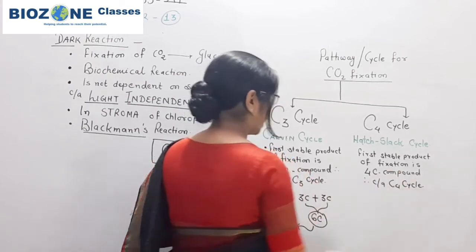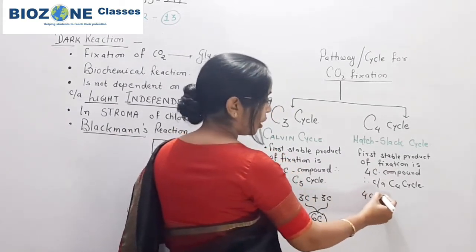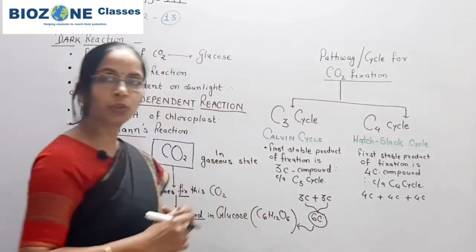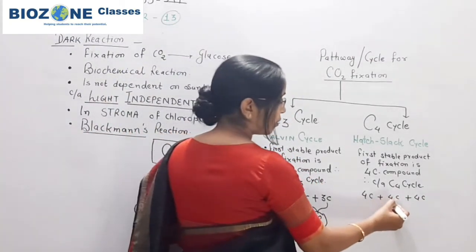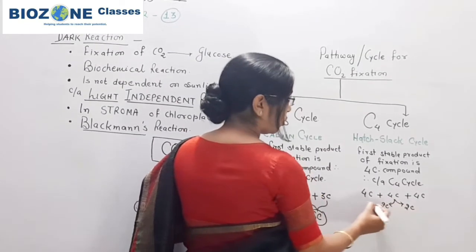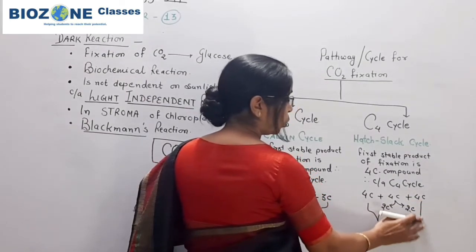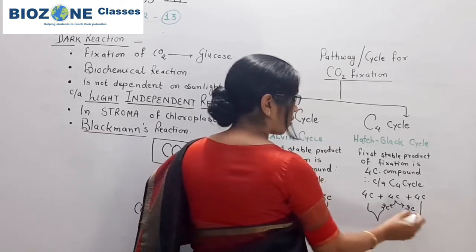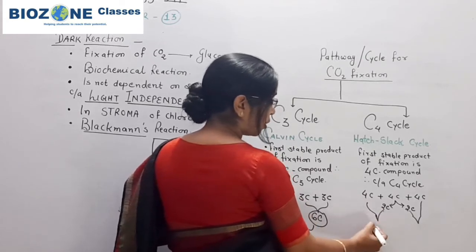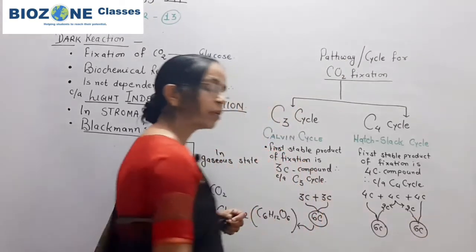it is called C4 cycle. And when the 4-carbon compound is formed, 3 molecules of 4-carbon compounds come close together, and after that one of the 4-carbon compounds is immediately broken down into 2 carbons, and then again the 4-carbon and 2-carbon compounds are fused and reduced, and upon reduction they result in the formation of 6-carbon sugar, that is glucose.